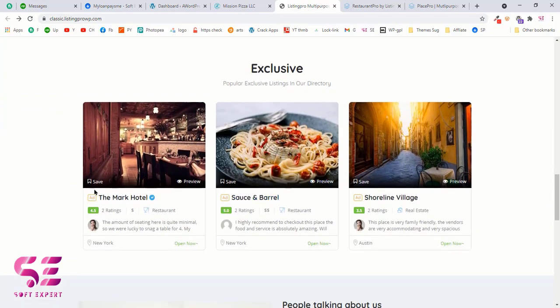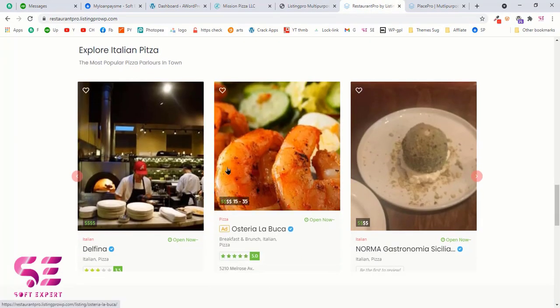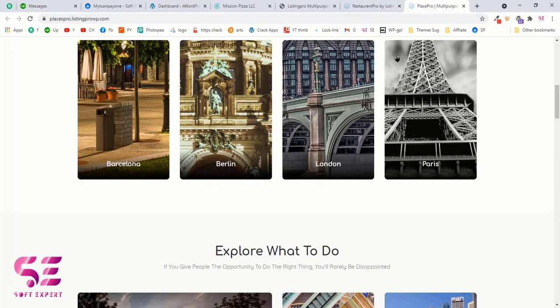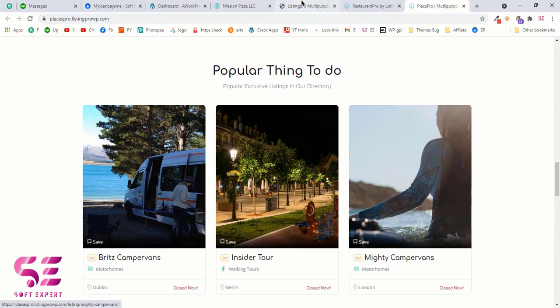As you can see, we can save this listing, we can preview this listing. This is the title, the rating and the category and a little bit of description. This is the owner, obviously, the location, and we can open this now. Now again we have a different look for this one as well, and this is another look. If you like, you can set this one. And we also have this listing look.